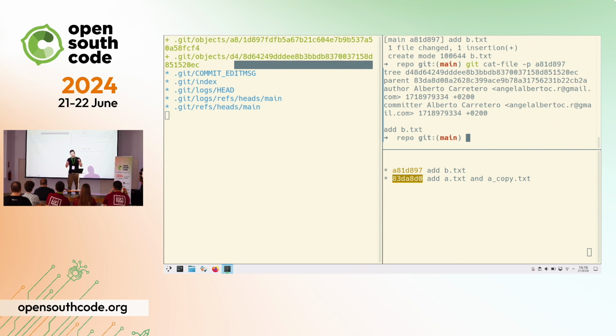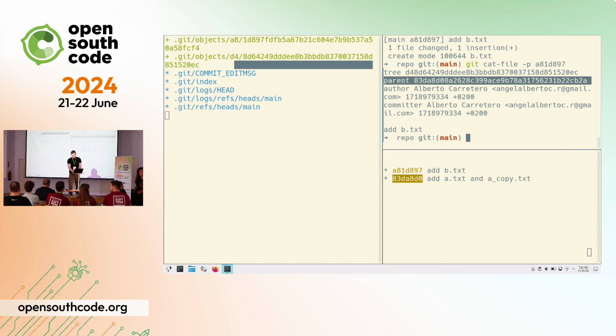And you can access the same directory to get the previous one. And then you can go to the parent. And that way you can build the whole graph. So the graph is nothing else than having a tag and a hash. And in the same way, representing files is having a tag, in this case tree, and a hash that you can use to access the tree. And then, again, another level of indirection.